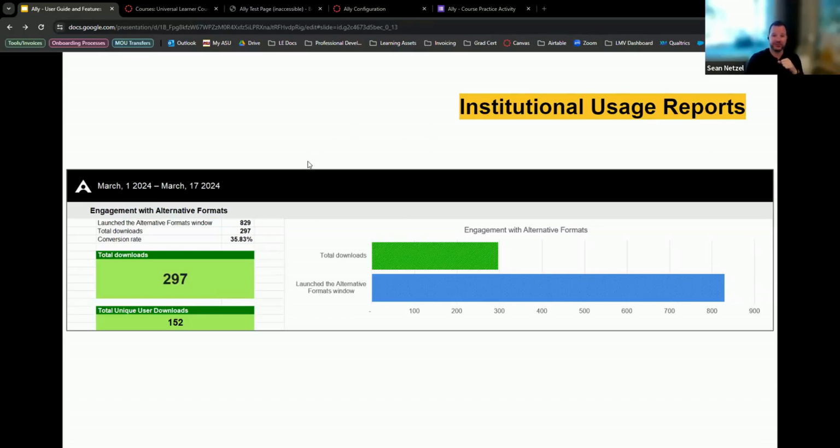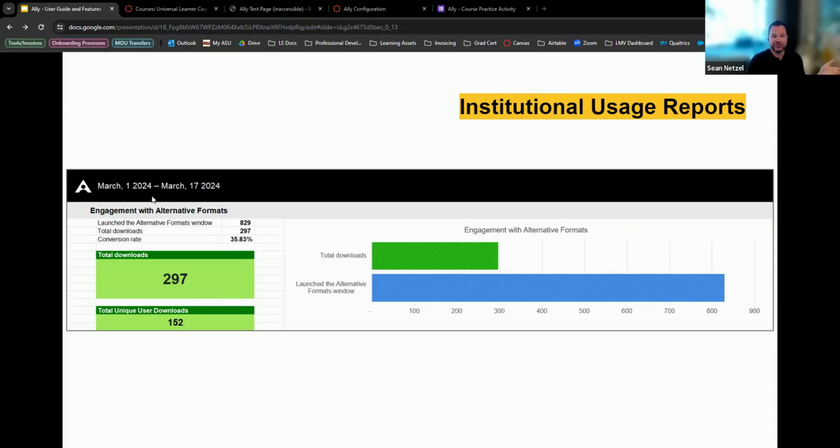So this is what it looks like when you download it. So you can see right here, I just pulled this today from our Universal Learner course program. So it says March 17th, today's March 20th. So it is a little bit behind. This was the latest day I can do it. So it takes a couple of days for it to kind of get into Ally's system for the data analytics.